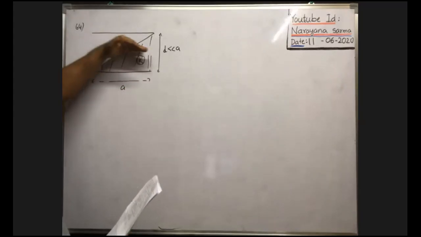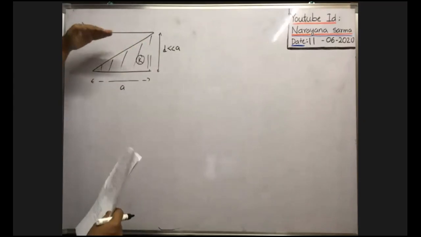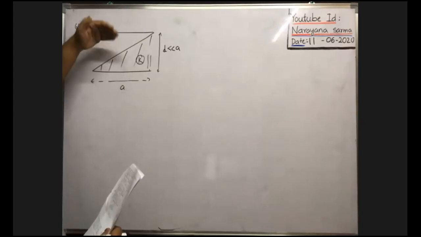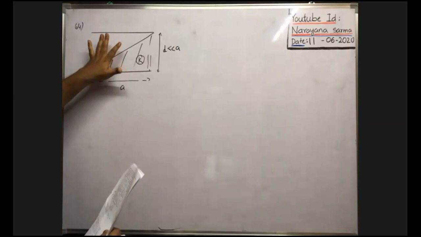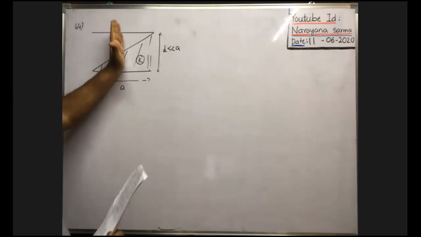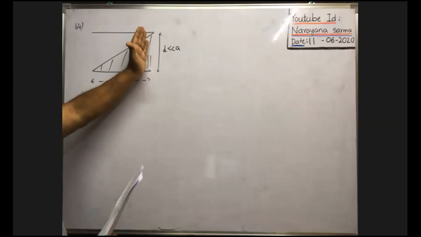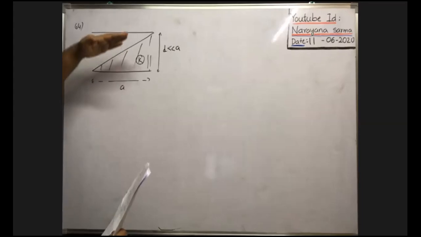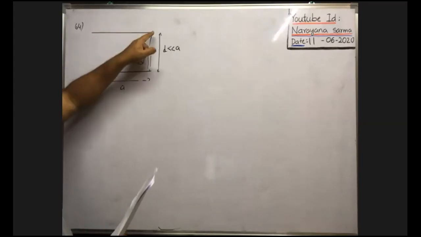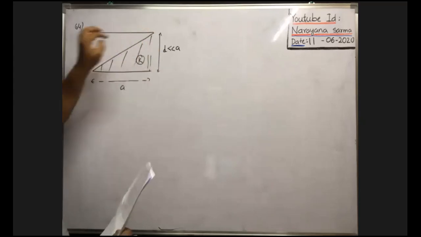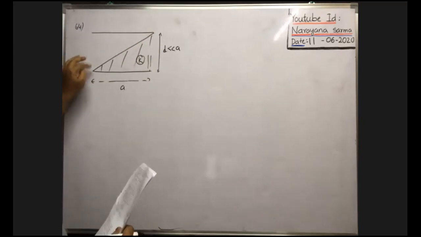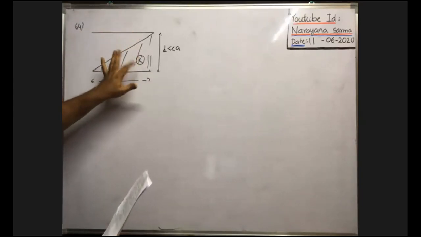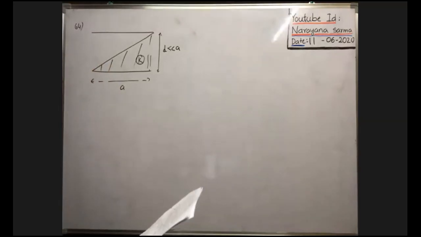If half of the distance between the two plates, exactly parallel to the plate, is filled with one medium and the remaining with another medium, then in that case also we have a formula for effective capacitance. If half of the area is filled with one medium and the remaining half with another medium, still we have a formula. But here, in this direction, from one edge of the first plate to the opposite edge of the second plate, when both are joined like this, whatever the shape, in that shape it is filled with a dielectric medium of dielectric constant K. Then what is the effective capacitance in this case, they asked.